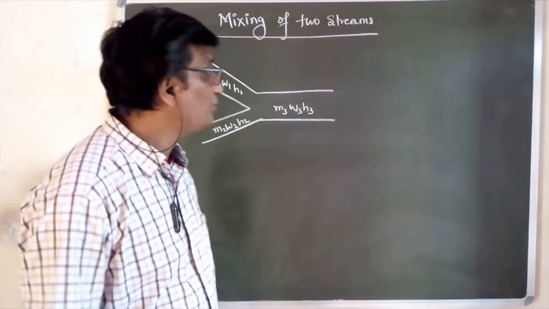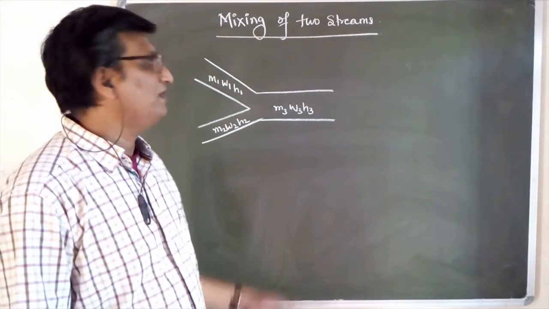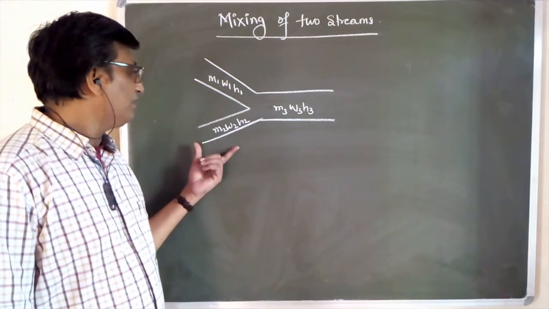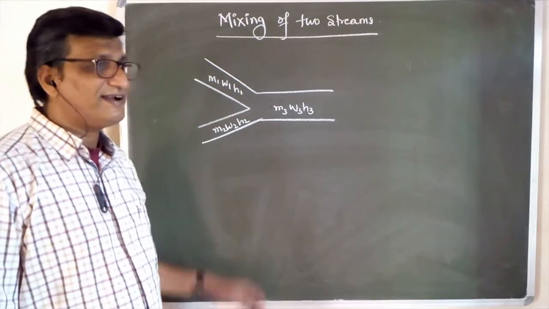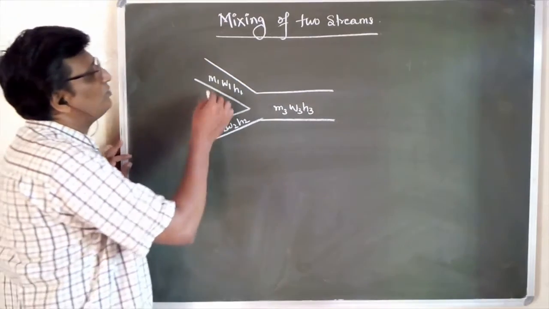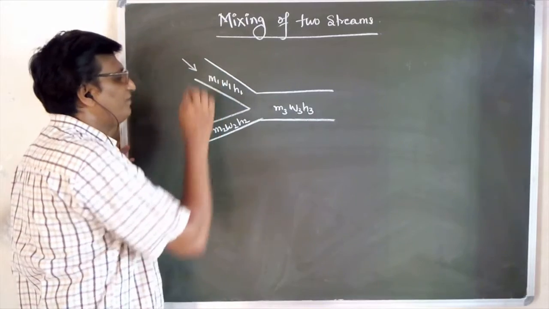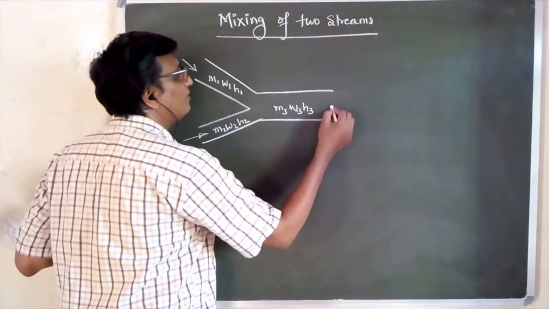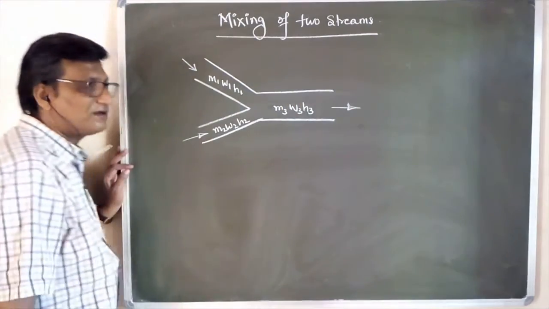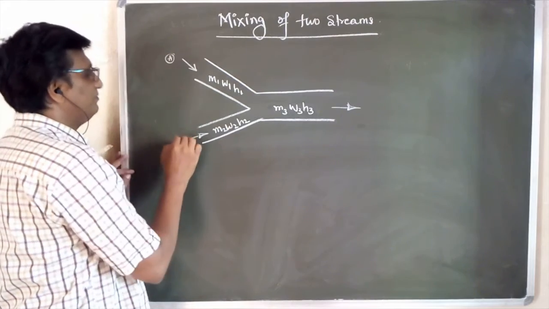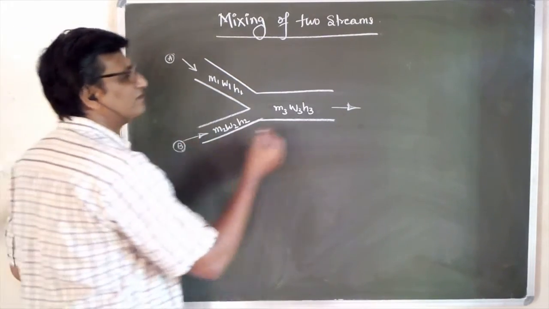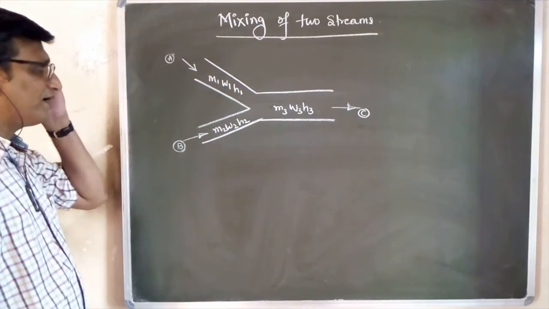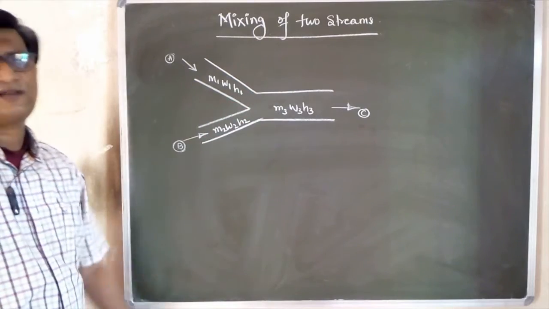Today we are going to learn about the mixing of two streams in context of air mixing. Now, in the mixing of two streams, let us say this is the diagram. There are two air streams. One air stream is coming up from here and one air stream is coming up from here, and both mix here and go out. Let us say this is A, this is B, and this is coming out with the property C. Or you can take this as point number 1, point number 2, and point number 3.